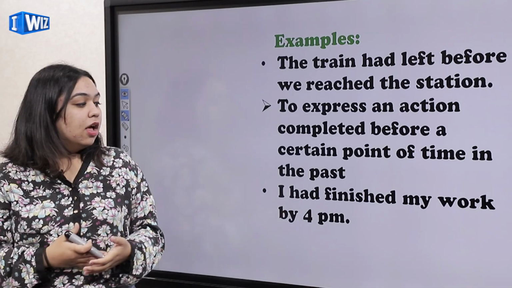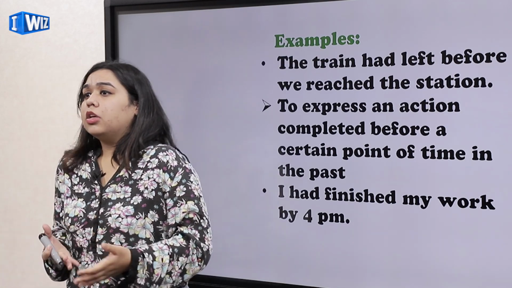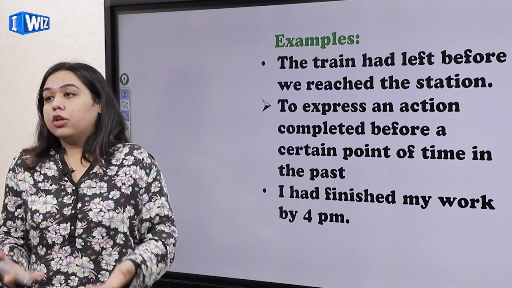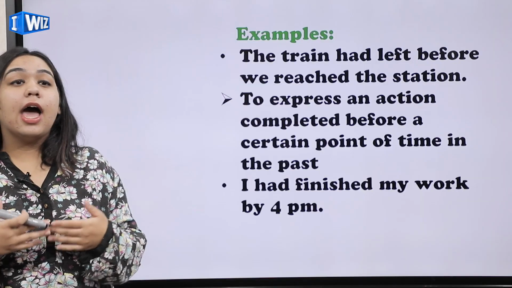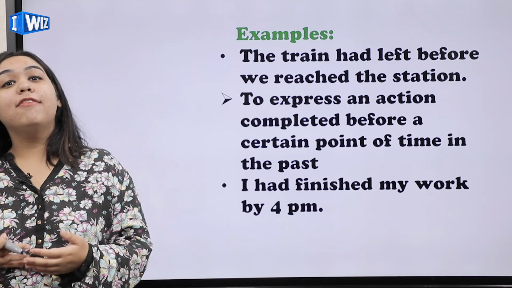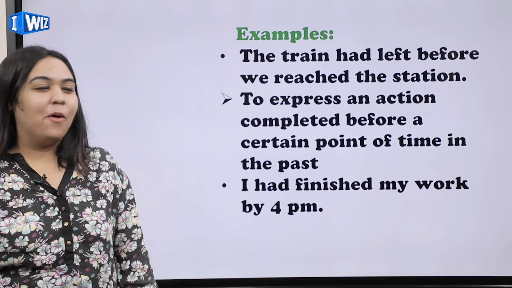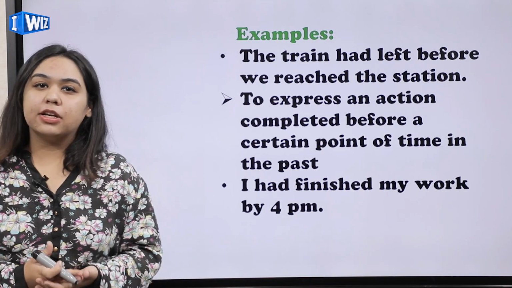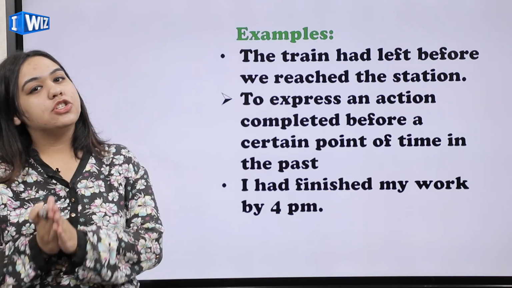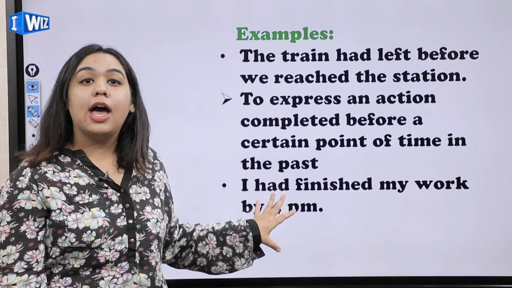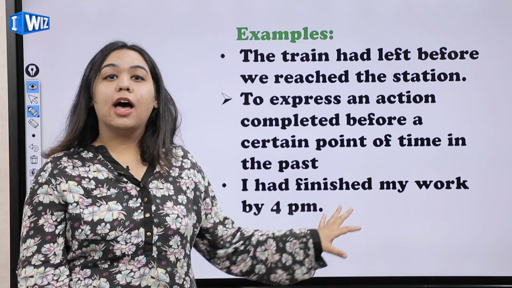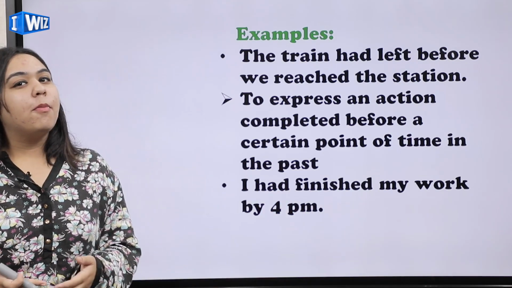For example, your mom asks you, what were you doing by 4 p.m. and why are you playing now? So then you say, I had finished my work by 4 p.m. That's why I'm playing now. So it's very simple, irrespective of the subject, चाहे singular है, चाहे plural है, you have to add had in the past perfect, along with the third form of the verb.